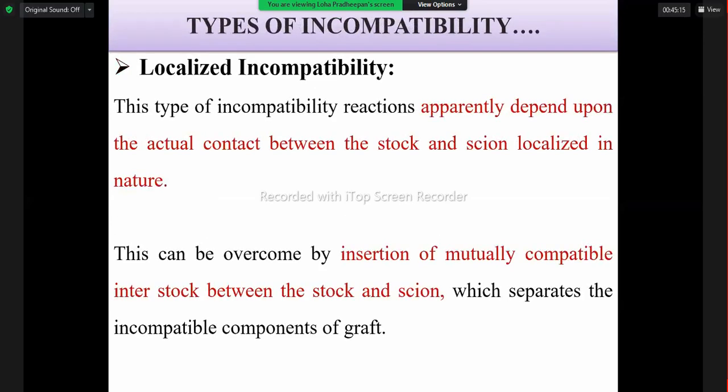So first we will look into the localized incompatibility. This type of incompatibility has reactions that depend upon the actual contact between the rootstock and scion. So if the contact does not happen properly, it causes the localized incompatibility. Because if we want to obtain a successful graft union and a single plant, the cambium of the rootstock and the scion should be combined